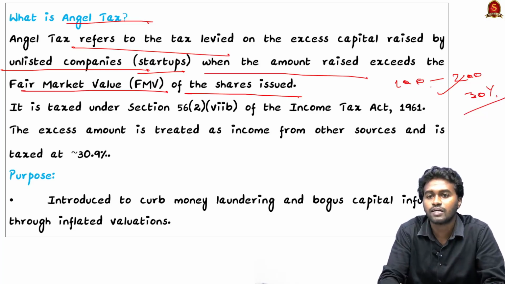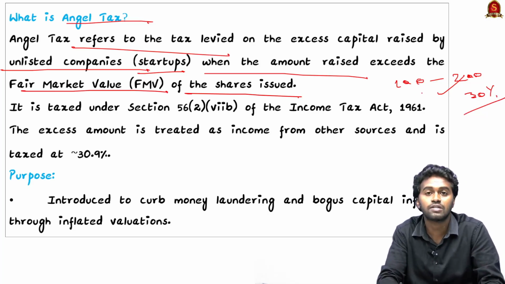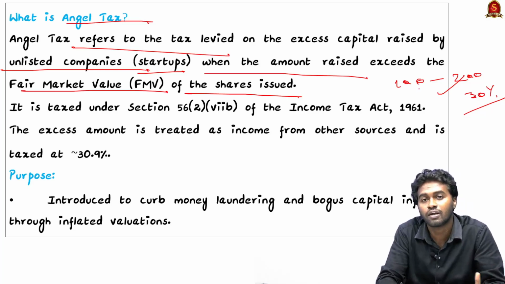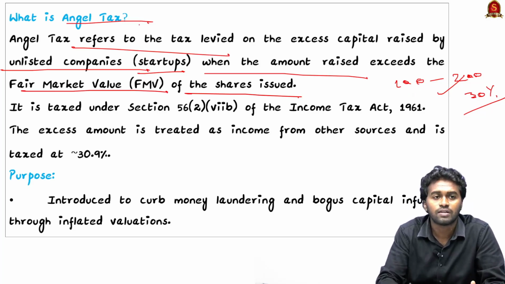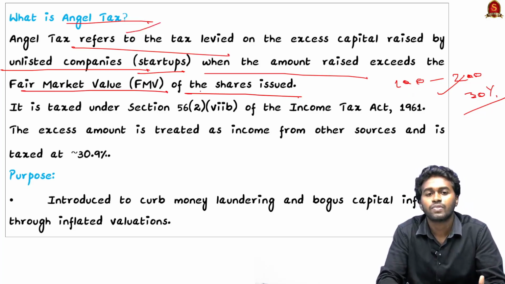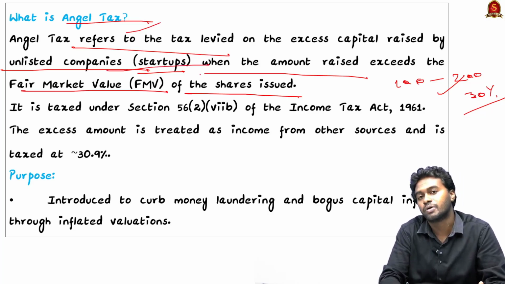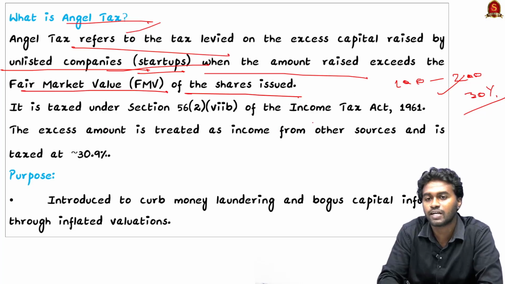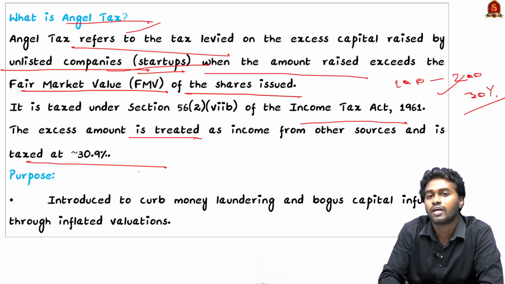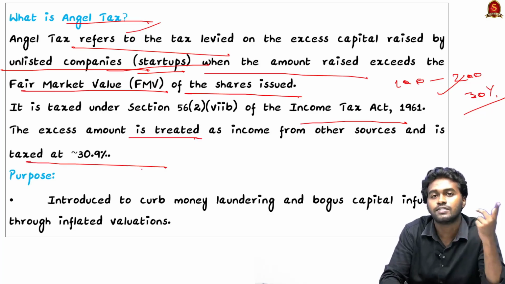So this excess amount can be treated as income, and from this income the government can collect tax. Therefore, the angel tax is a tax levied on the excess capital raised by unlisted companies. According to the Income Tax Act of 1961, it will be considered as income, and the government can tax 30% of the exceeded amount.